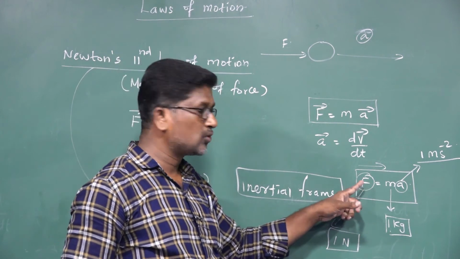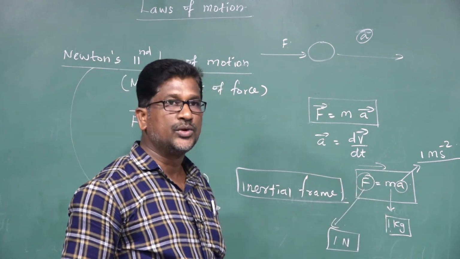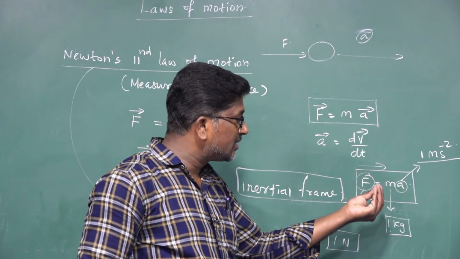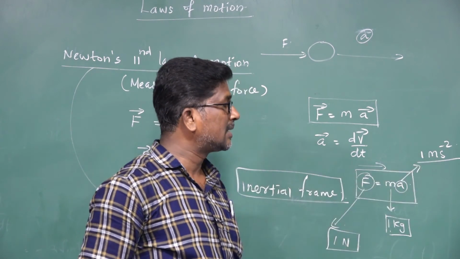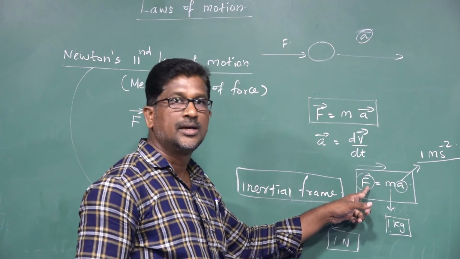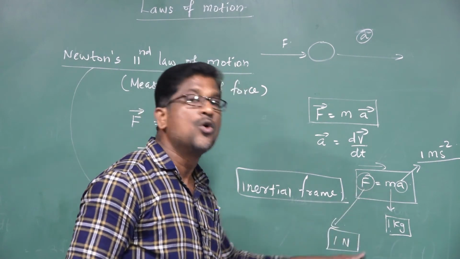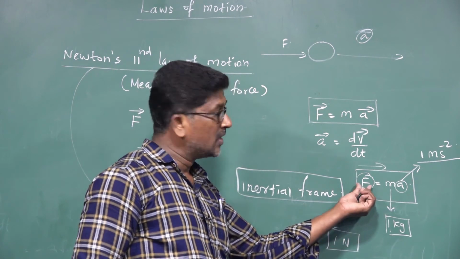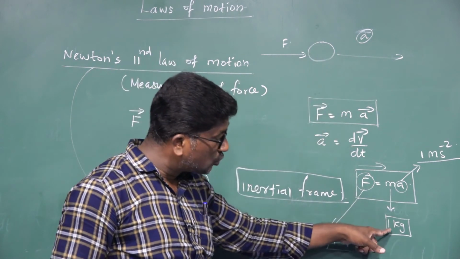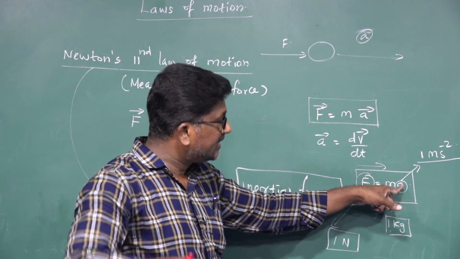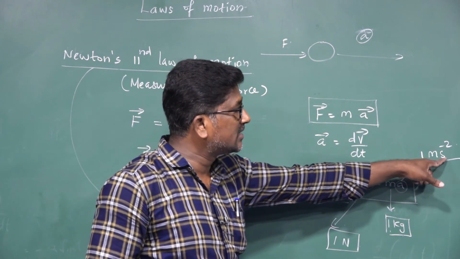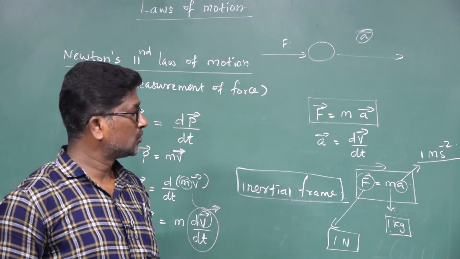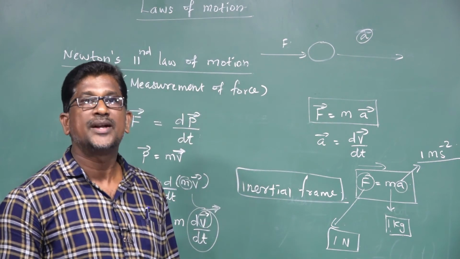The magnitude of a force is given by F is equal to m into a. If the mass value is 1 kg and the acceleration experienced by the body due to the force is 1 meter second power minus 2, then definitely the force acting on the body is 1 Newton. So 1 Newton is defined as the force which acts on a body of mass 1 kg and gives it an acceleration of 1 meter second power minus 2 in the direction of the force.